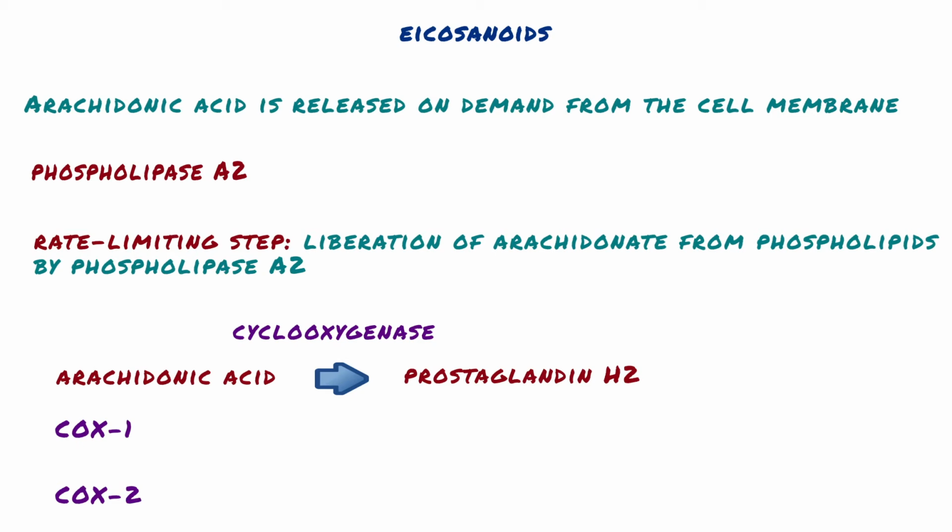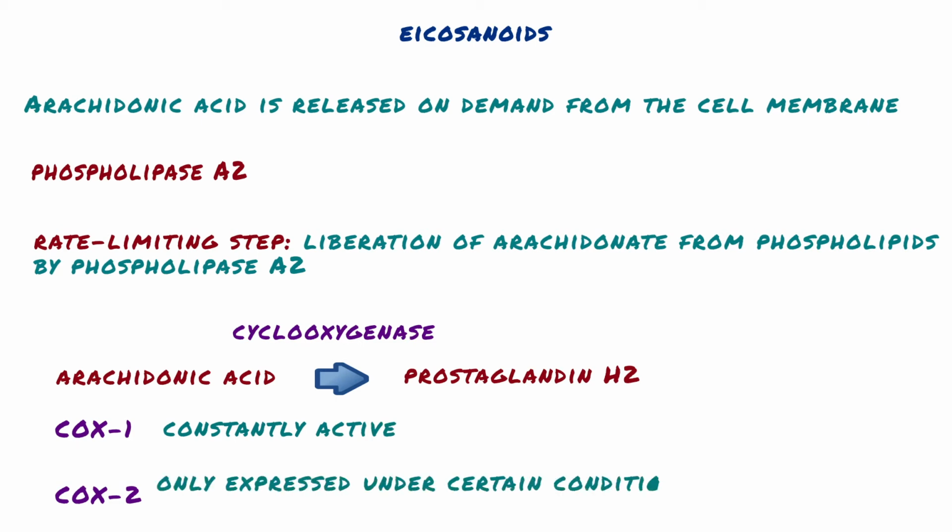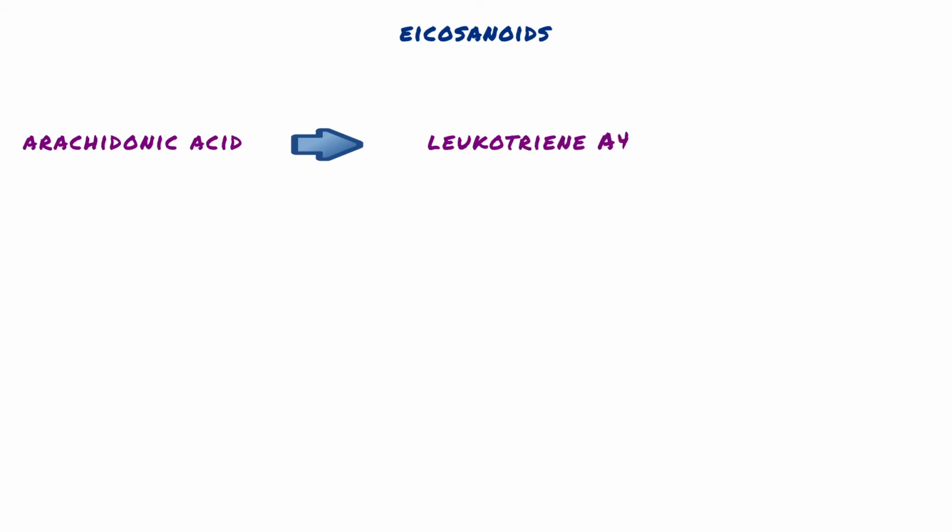Isoenzymes catalyze the same reaction but differ slightly in their structure. COX-1 is present in almost all cell types and is constantly active, whereas COX-2 is only expressed under certain conditions, such as an inflammatory response. Lipoxygenase catalyzes the reaction of arachidonic acid to leukotriene A4. As eicosanoids are local hormones, it is important to consider their physiological effect depending on the organ they are formed in.